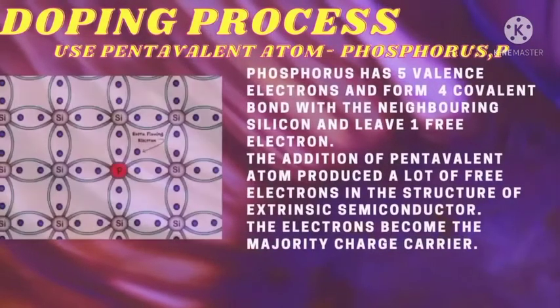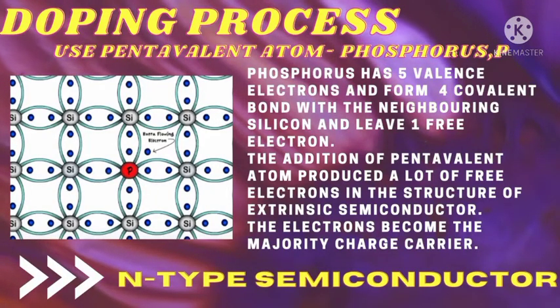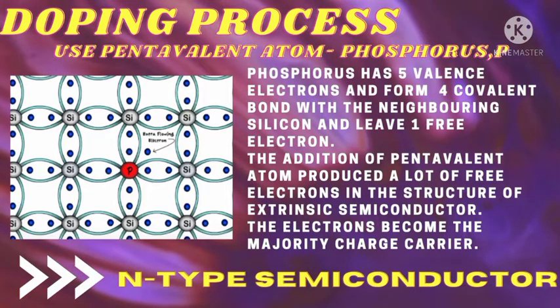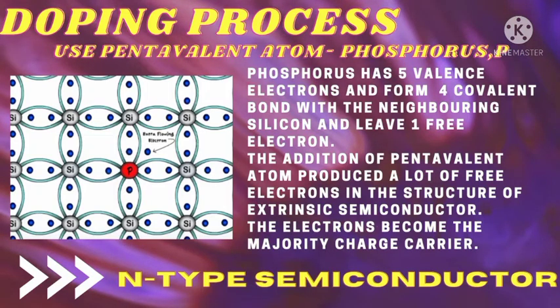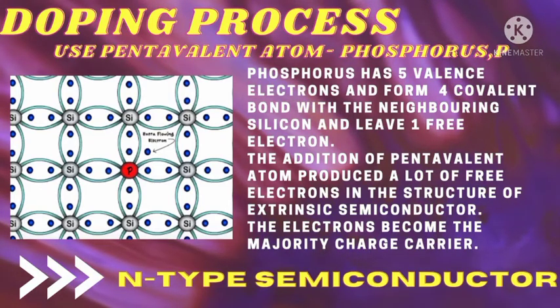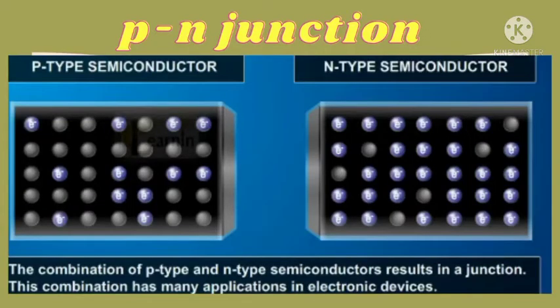The second type of doping process uses a pentavalent atom, for example phosphorus, P. Phosphorus has 5 valence electrons and forms 4 covalent bonds with the neighboring silicon, leaving 1 free electron. The addition of pentavalent atoms produces a lot of free electrons in the structure of the extrinsic semiconductor. The electrons become the majority charge carrier. So we call this type of semiconductor n-type semiconductor, or negative type semiconductor.